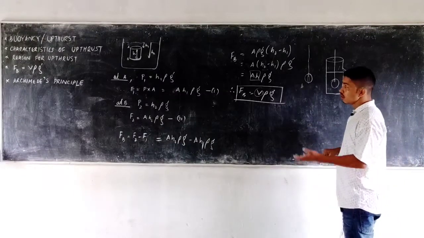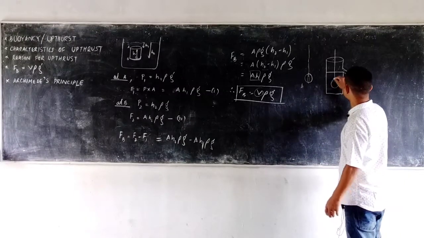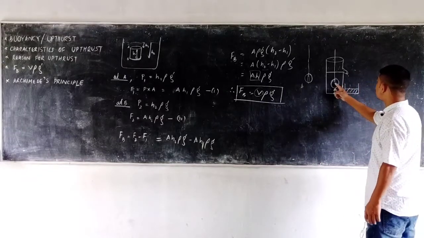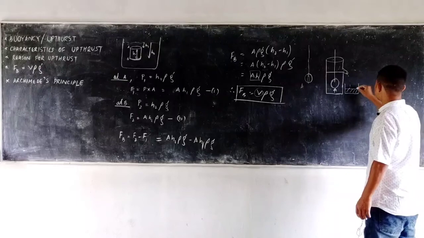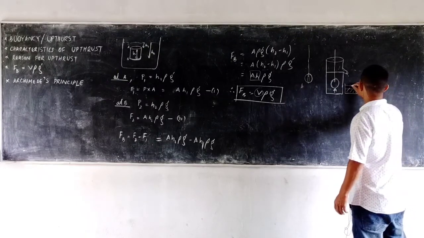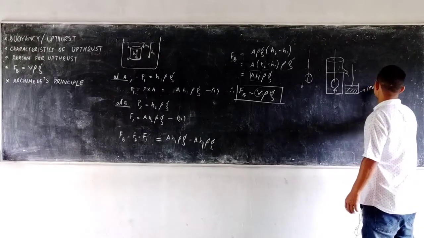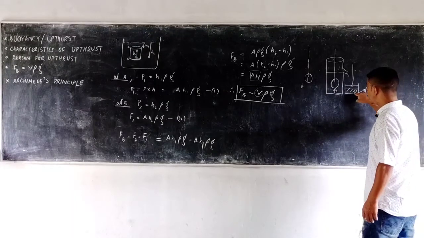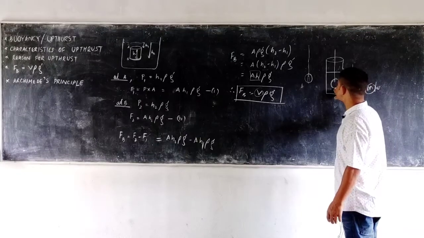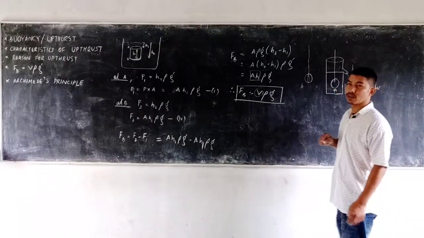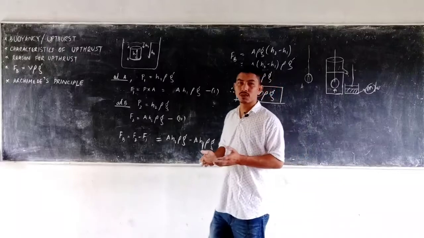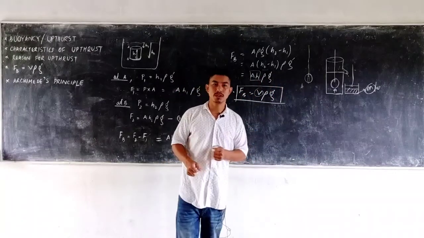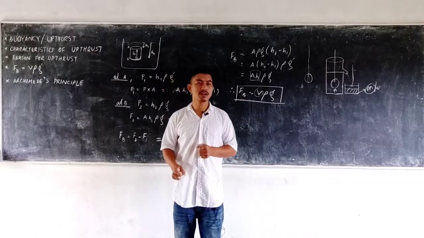We already know that upthrust will be exerted on this object by the liquid. So how much will that be? You take this water and with the help of a spring balance, you can measure its weight. Whatever is the weight of this liquid, the same will be the upthrust on this object. So whatever is the weight of the liquid displaced by the body immersed in a liquid, the same will be the upthrust. That is what the Archimedes principle says.